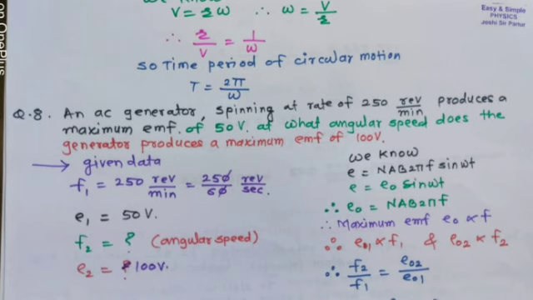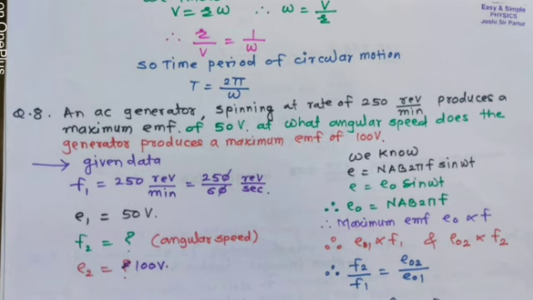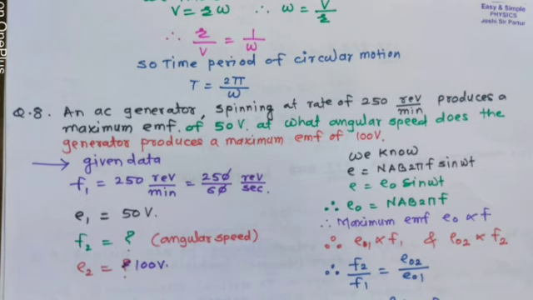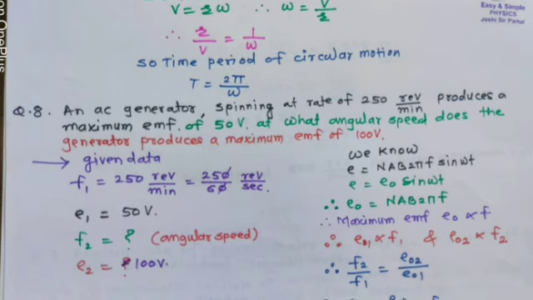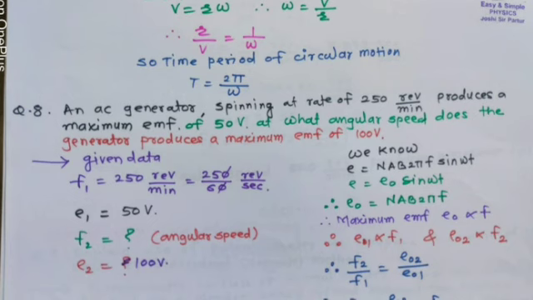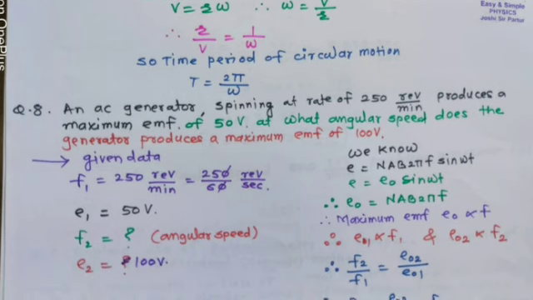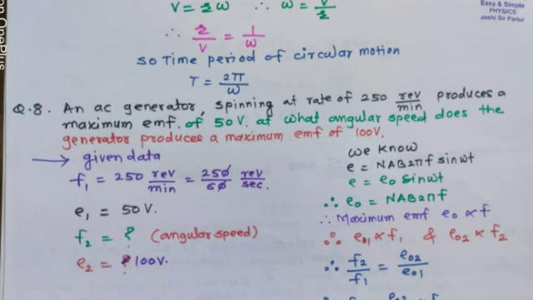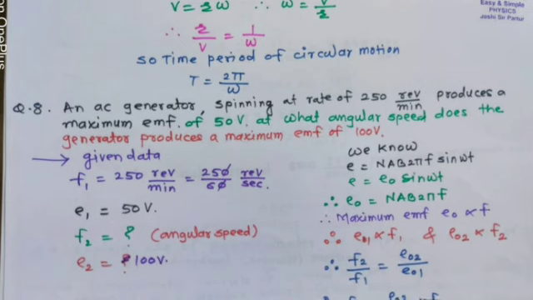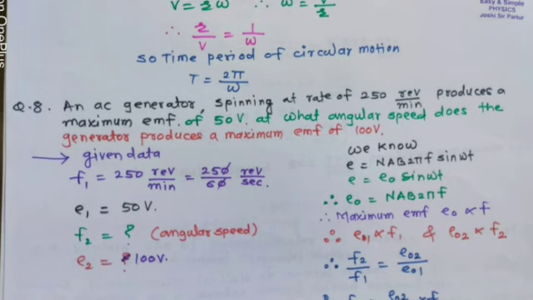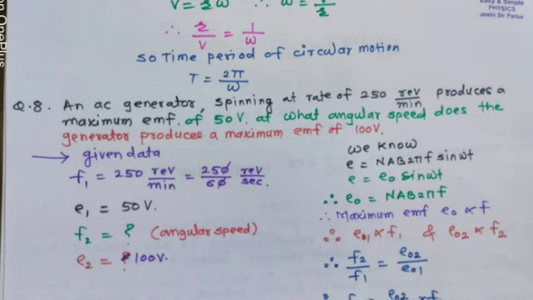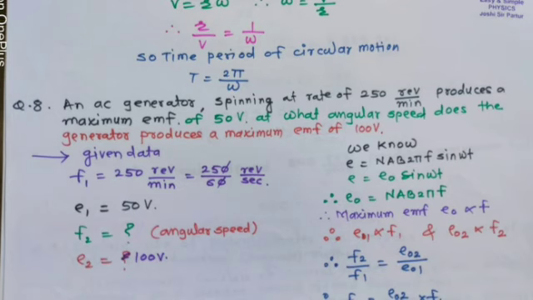At the rate of 250 revolution per minute produces a maximum EMF of 50 volt. At what angular speed does the generator produce a maximum EMF of 100 volt? So here, first of all, we can write given data.